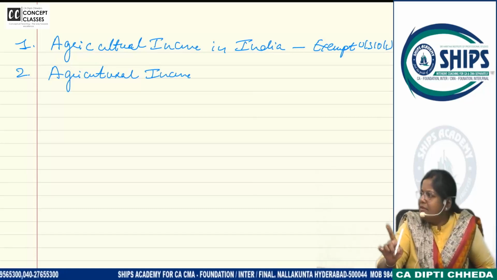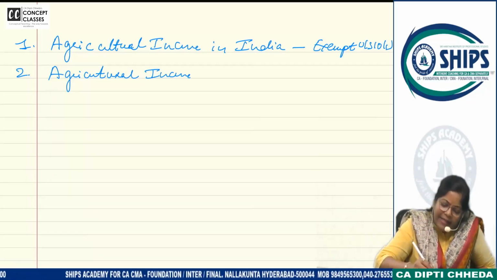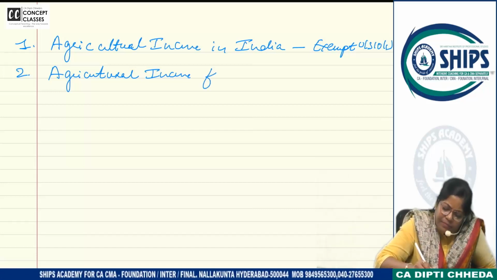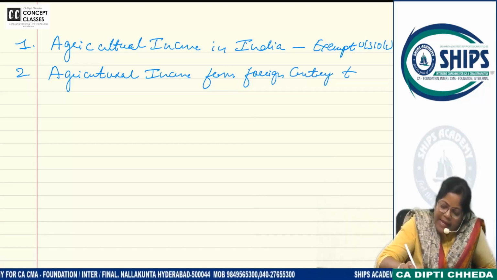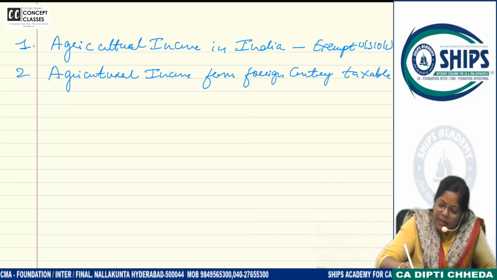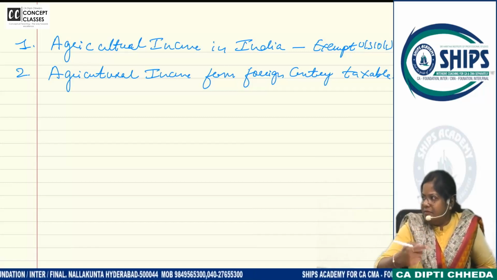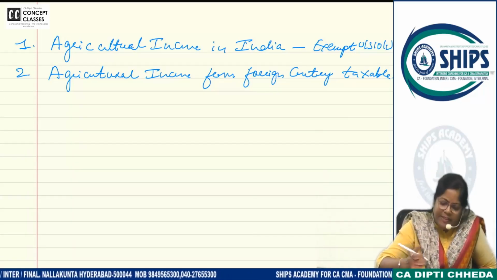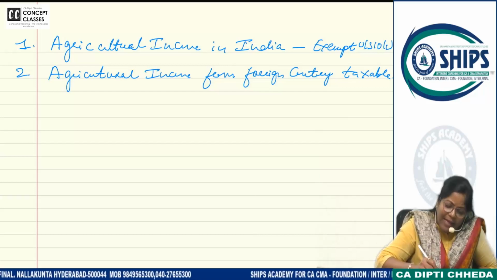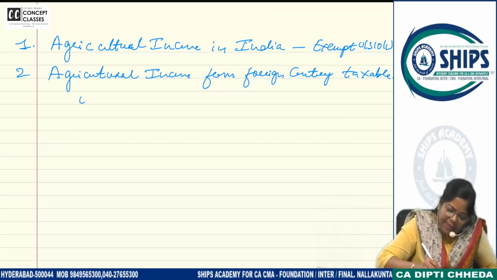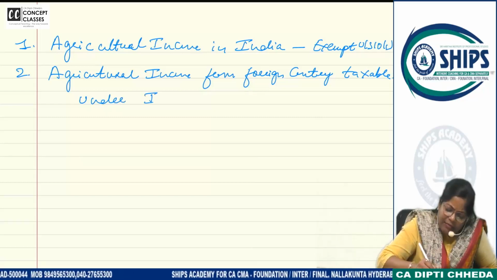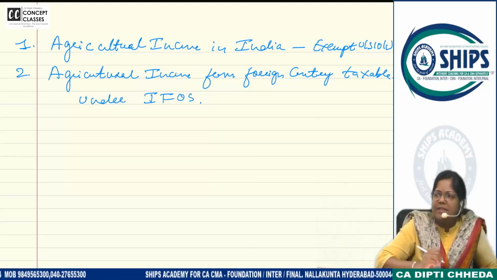Finish writing. Agricultural income from foreign country taxable. These are your reading notes, which will help you to fix up your concept super well. Agricultural income from foreign country taxable under income from other sources.